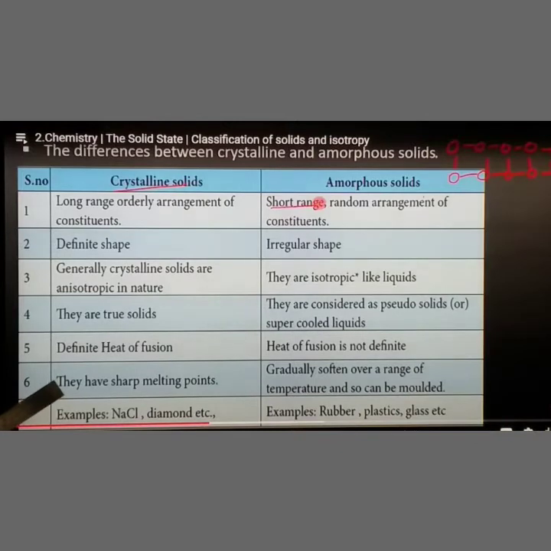Crystalline solids have sharp melting points, but in amorphous solids it is a range, from this temperature to that temperature, and they can be molded again. Examples for crystalline solids are sodium chloride, diamond, etc. Examples for amorphous solids are rubber, plastics, glass, etc. So these are the seven differences between crystalline and amorphous solids.